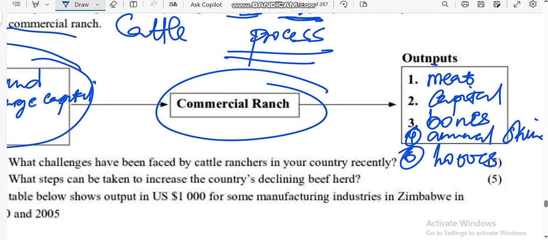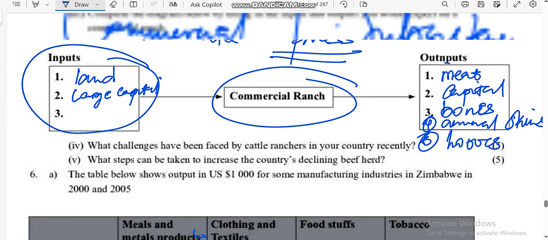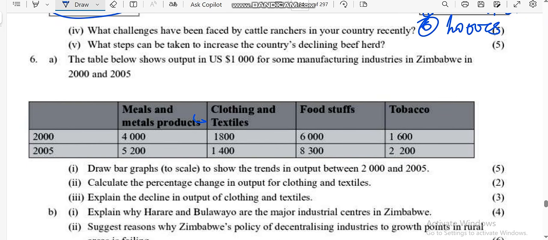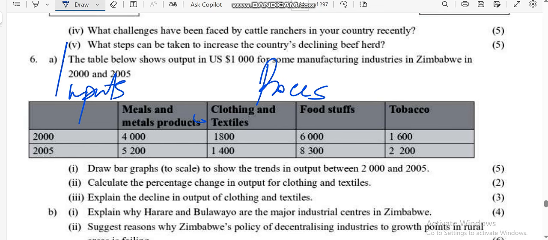Let us go and try to answer the next question. Any question is usually common. So let me erase here. Right, inputs. These are the things needed to start agriculture. Processes are activities done to convert inputs into outputs. Then my outputs are the products, the final results.